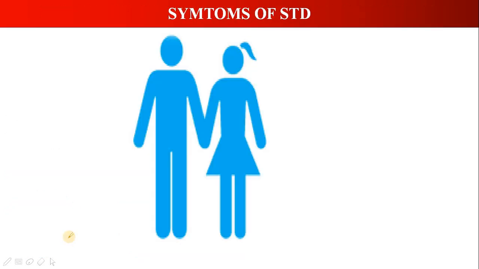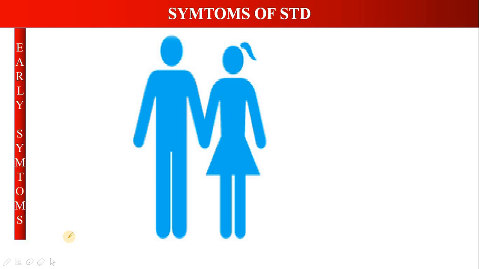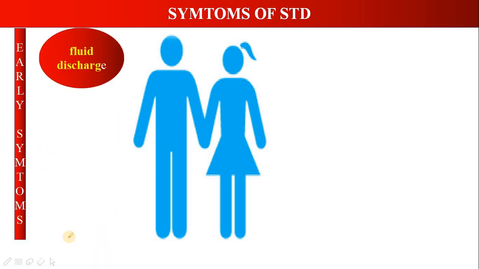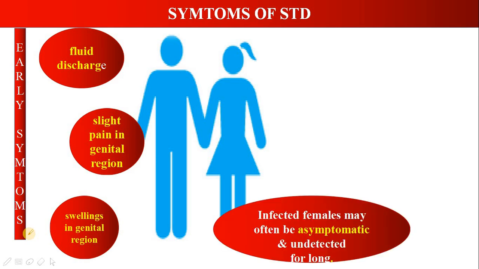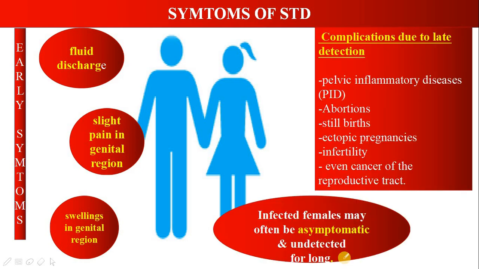Moving on to the symptoms of STD. The early symptoms include fluid discharge, slight pain in the genital region, and swellings in the genital region. These are the early symptoms, which are not severe, so there is always a delay in reporting them or getting them treated. Most of the time, females are asymptomatic, that is, no symptoms are seen, and thereby they remain undetected for a long time. This can result in further complications.